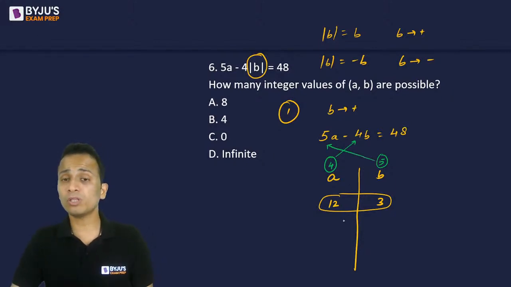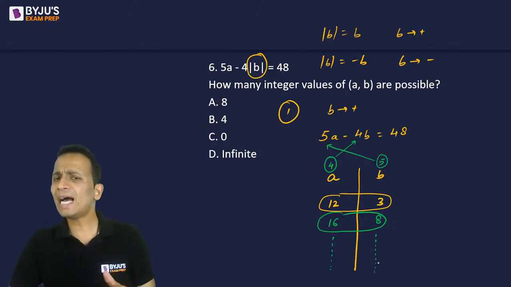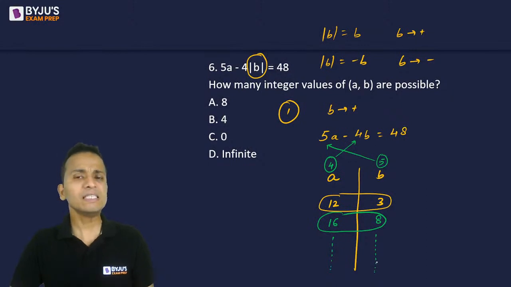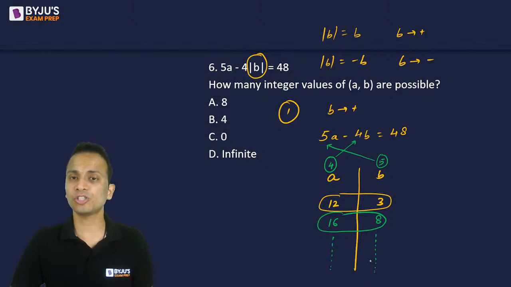So in this case, both the values of a and b will keep on increasing. Whenever a increases by 4, b increases by 5. So 16 comma 8 will be the next solution. You can check it. Then again keep increasing a by 4 and b by 5, and you will observe that there will be infinite solutions for the values of a and b.